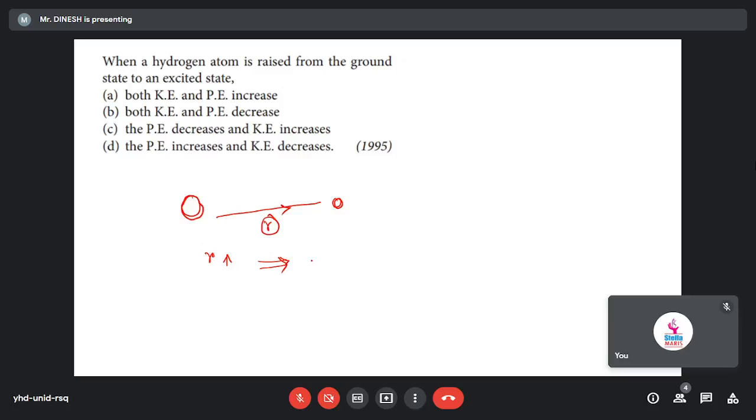R increase means potential also will increase. That will be more stable, because if distance is less they will not be stable; there will be attraction always. Potential means stability. So potential energy also will increase. But if potential is increasing, then what about kinetic energy?